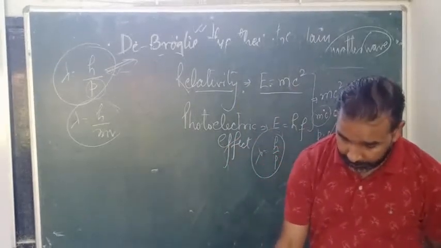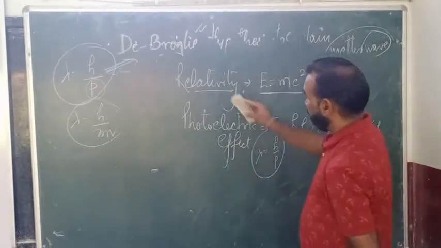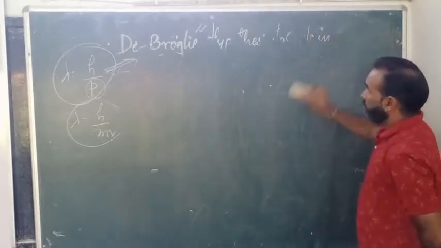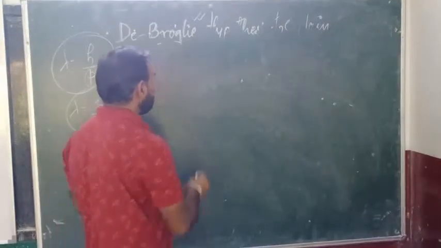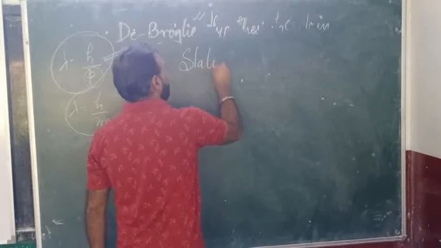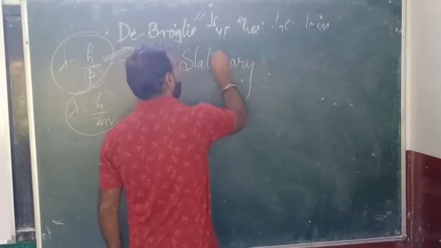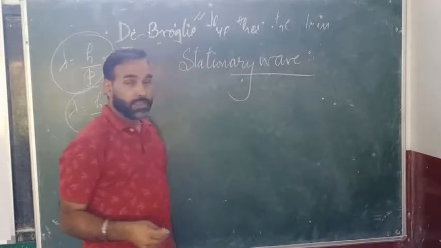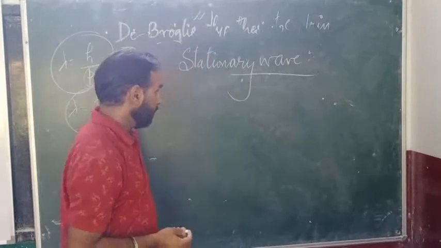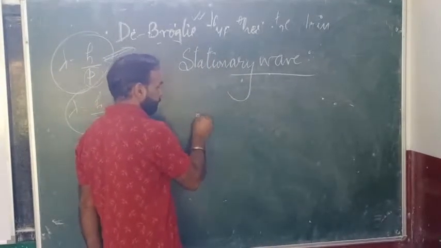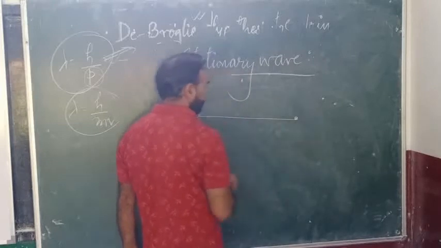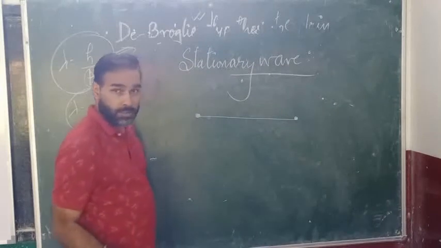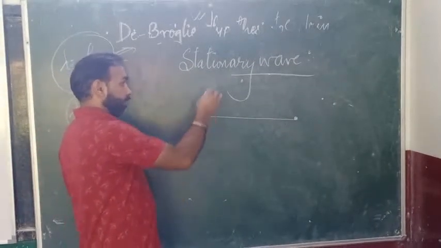So I was talking about the explanation, how he explained the concept of the second postulate. So I was talking about the standing waves. Let us talk about the stationary wave concept. You must have studied the stationary wave concept in class 11. For example, there is a string which is tied at two different points. It is tied over here also and here also. Now you pluck it. When you pluck the string, the waves are formed.